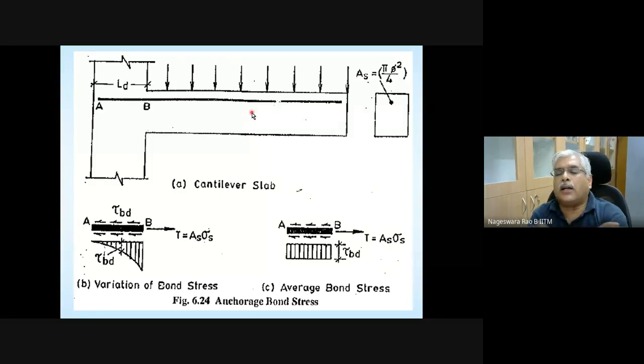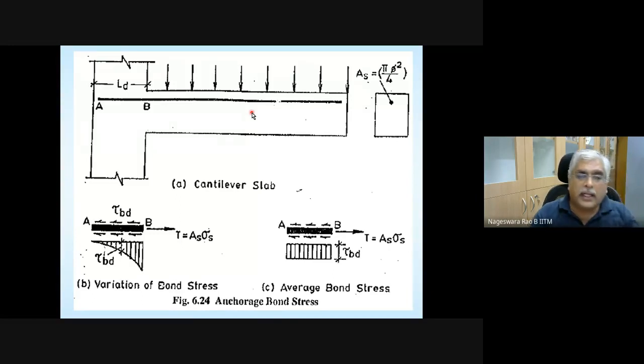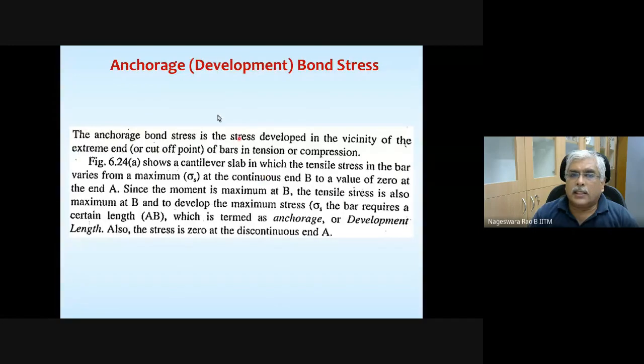And here, for explanation's sake, I have taken a cantilever beam, but a similar kind of explanation can be given for other support conditions of other beams. Take a note of it quickly. Okay. So let me proceed.